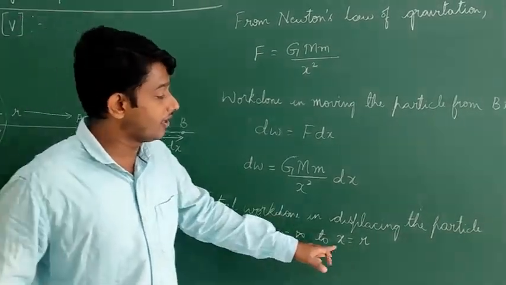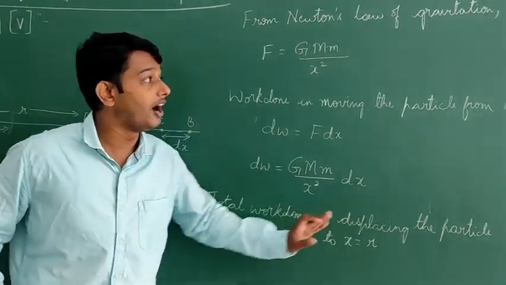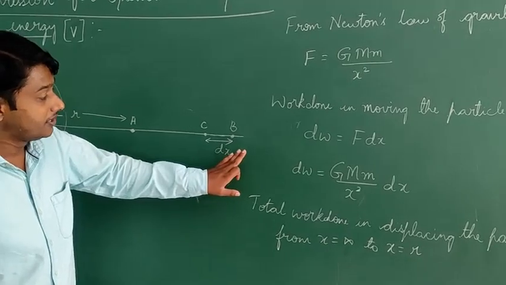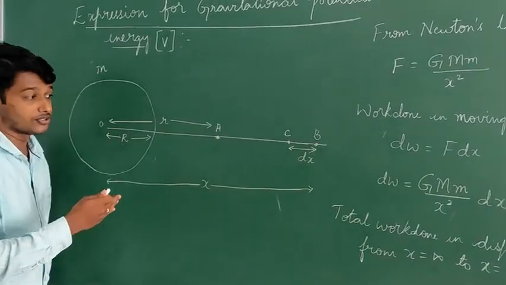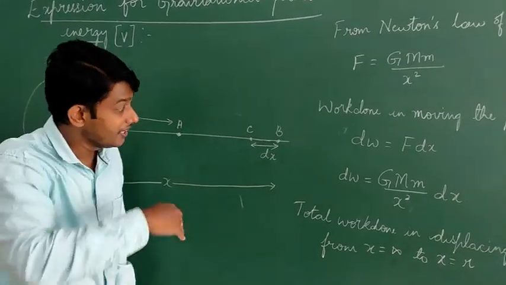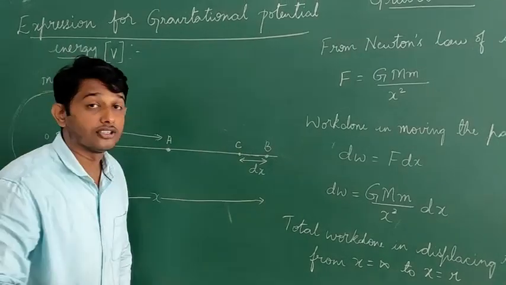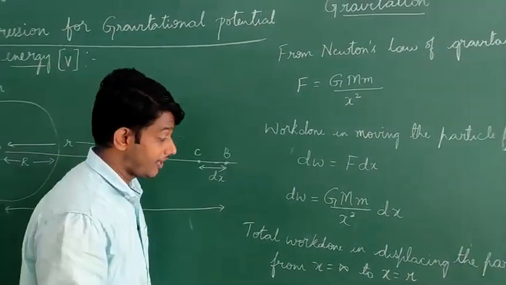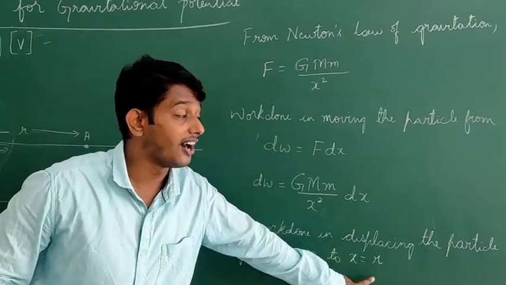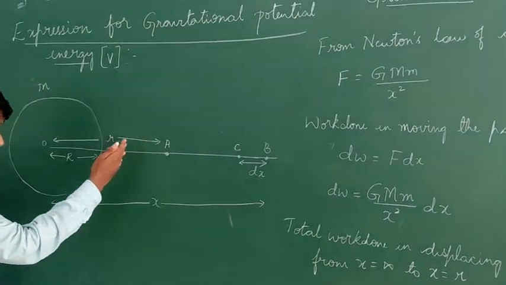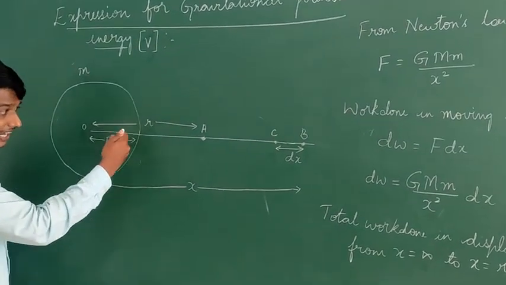So total work done in displacing the particle from x is equal to infinity to x is equal to r. So I am trying to move this particle from here to here, very close to the earth. Here I don't know the exact distance between the earth and that particle. So for that reason, I have taken that distance to be infinity. So x is equal to infinity to x is equal to r. That particle can come as close as this r. It cannot come inside our earth.